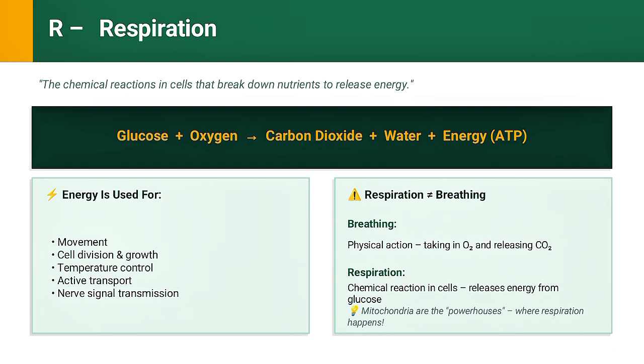Now, R for respiration. And I need you to listen carefully here, because this is one of the most commonly confused topics in iGCSE biology. The definition is: respiration is the chemical reaction in cells that breaks down nutrient molecules, mainly glucose, to release energy for the body.